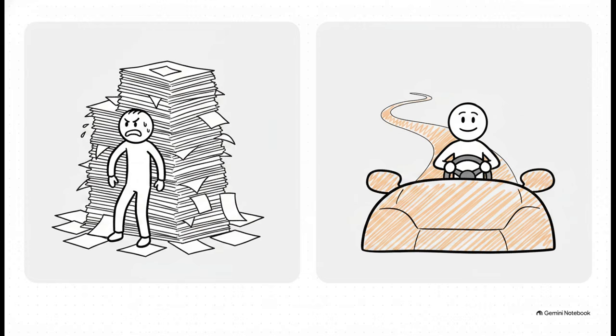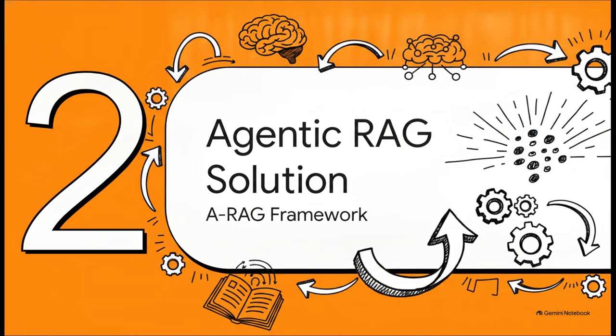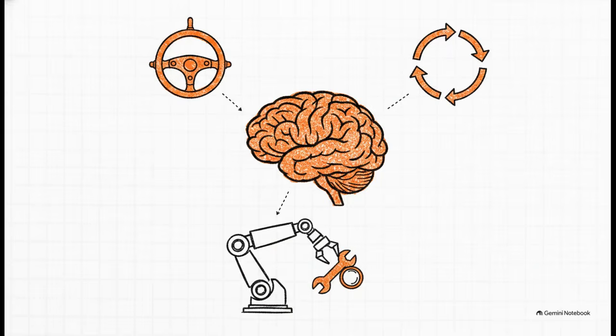It actually lets the model itself decide when enough evidence has been gathered to finally answer a question. Which brings us to part 2, the Agentic RAG solution and the ARAG framework. What makes ARAG so special is that it is the only paradigm right now that satisfies 3 very specific principles of true agentic autonomy. First up, autonomous strategy.